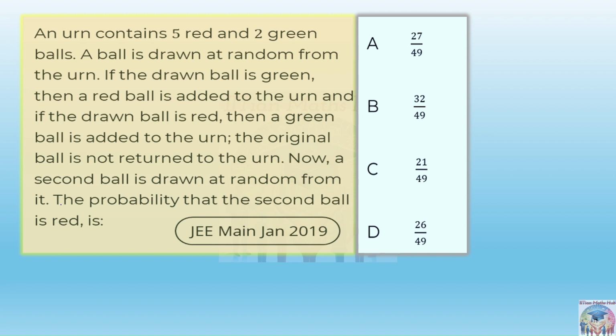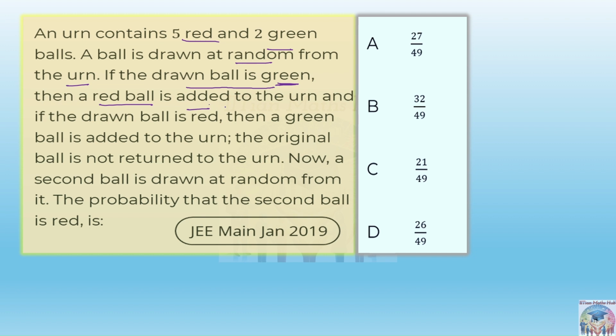See, an urn contains 5 red balls and 2 green balls. Just understand the question first. A ball is drawn at random from the urn. If the drawn ball is green, then a red ball is added. See carefully: if the ball drawn is green, a red will be added, meaning a same color ball is not added here.